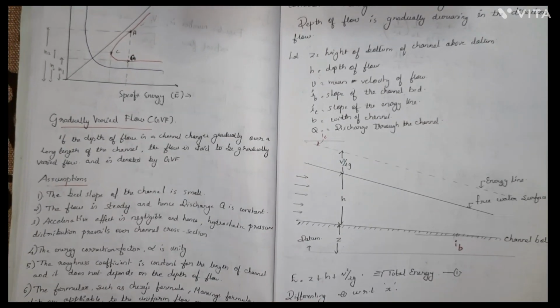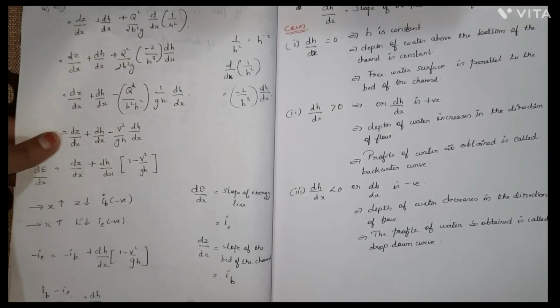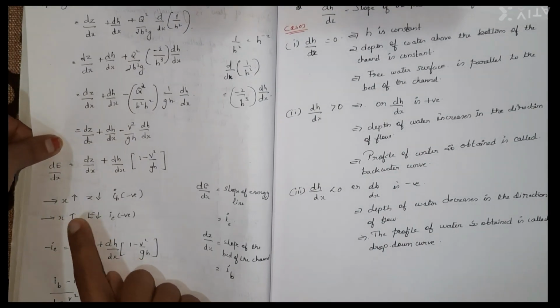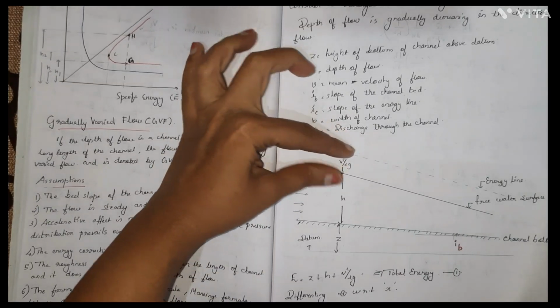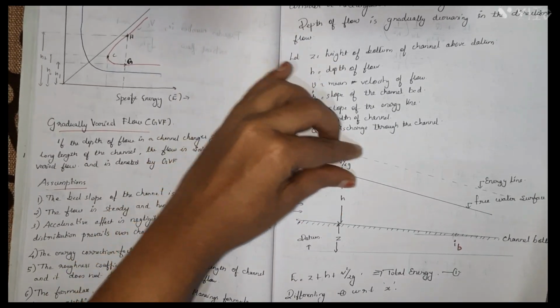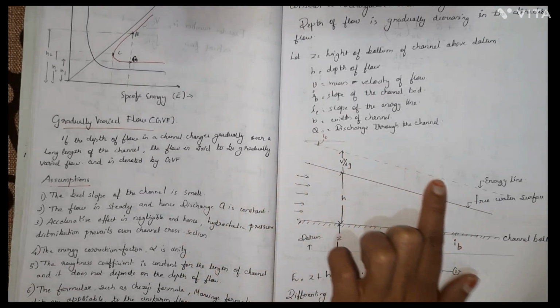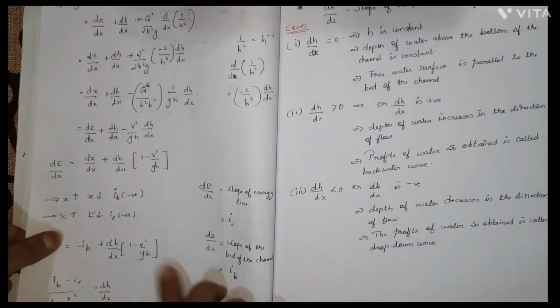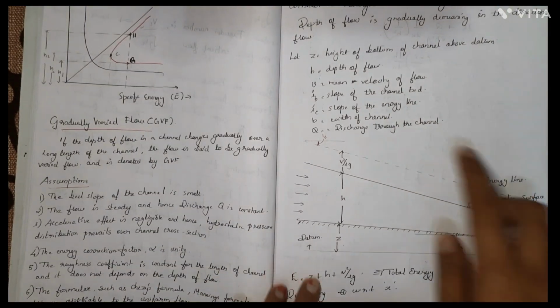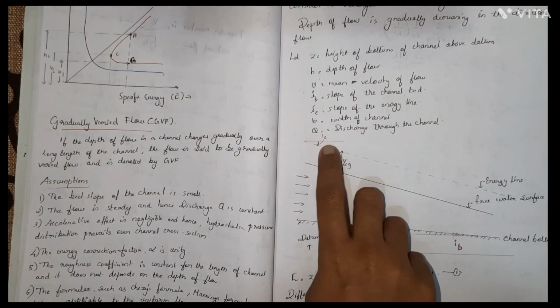And similarly, we can see that when I am moving in the positive x direction, the total energy is also getting decreased. The energy line is also getting decreased. There is a decline, right? So we can take the slope of the energy line also as negative.